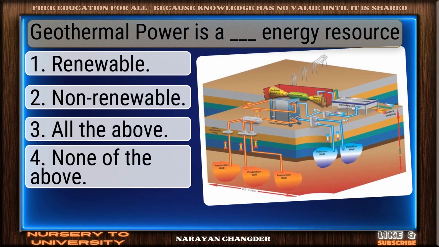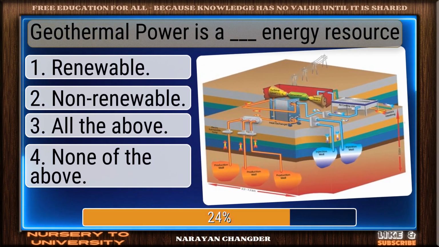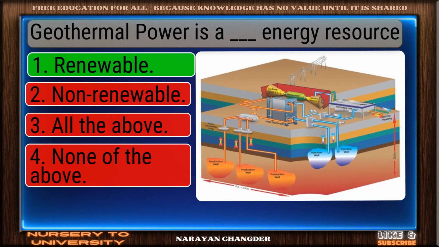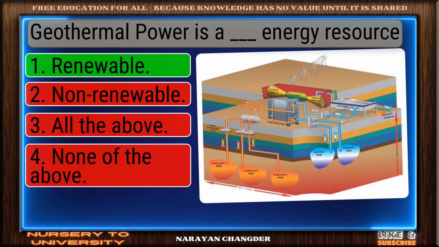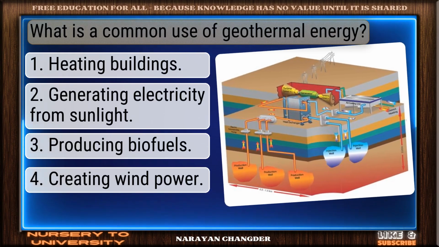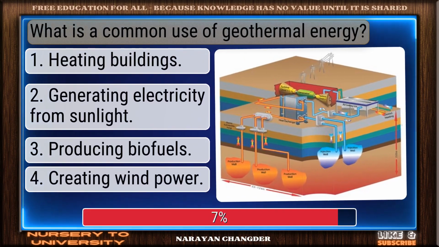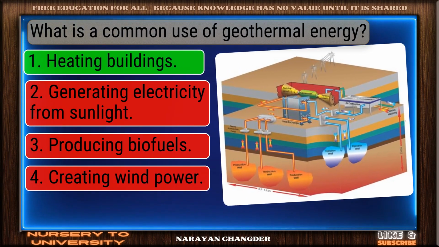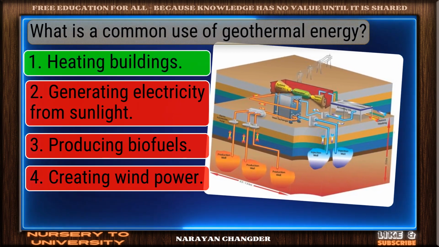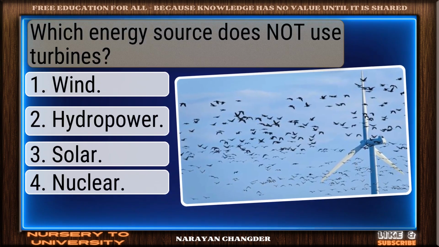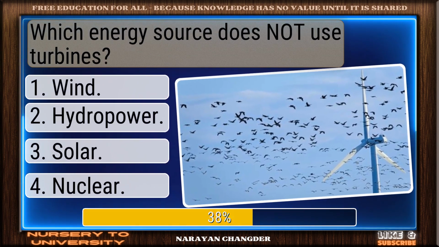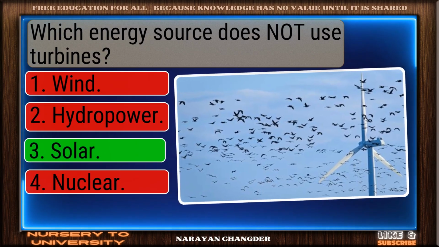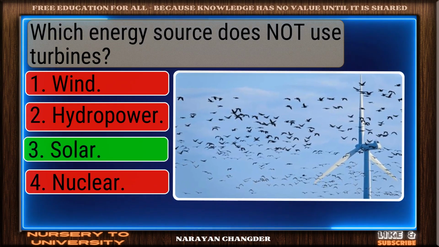Geothermal power is a dash energy resource. Bravo. Renewable is the answer. What is a common use of geothermal energy? Well picked. Heating buildings is correct. Which energy source does not use turbines? Good thinking. Solar is right.